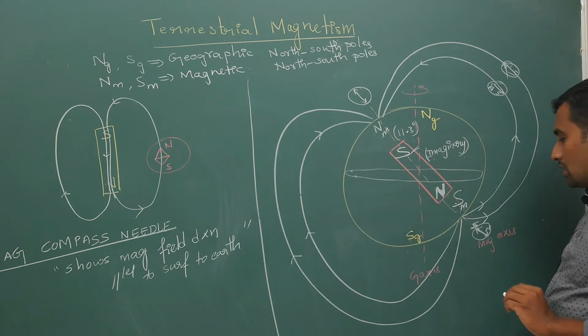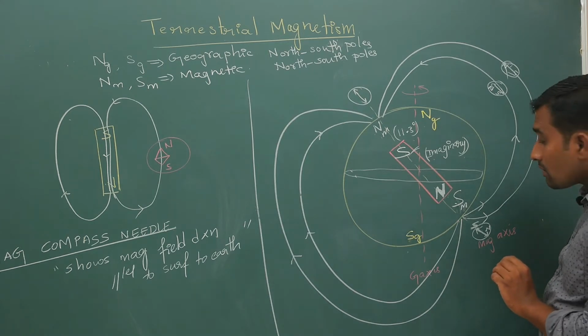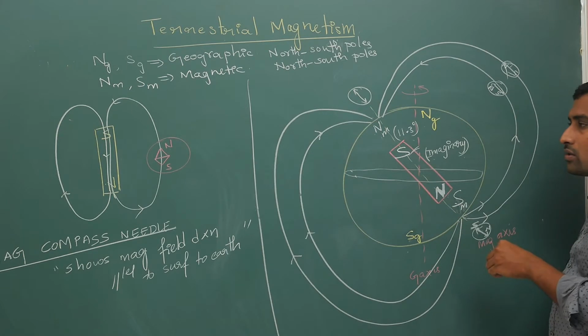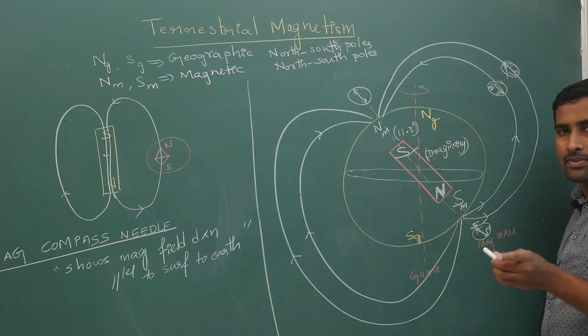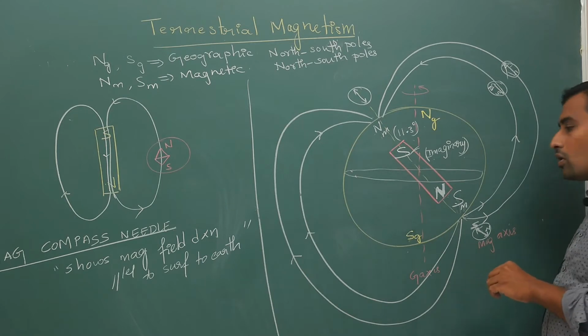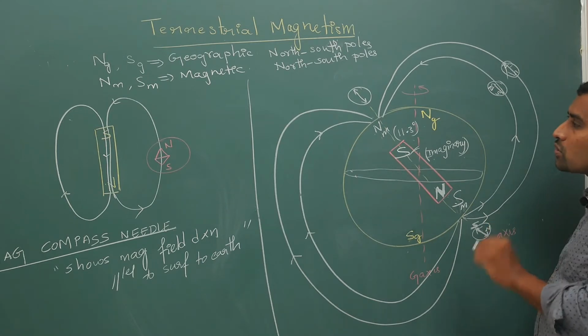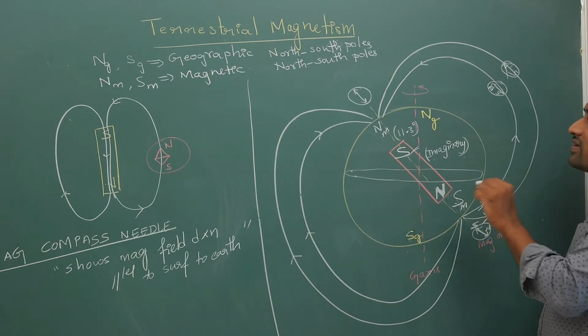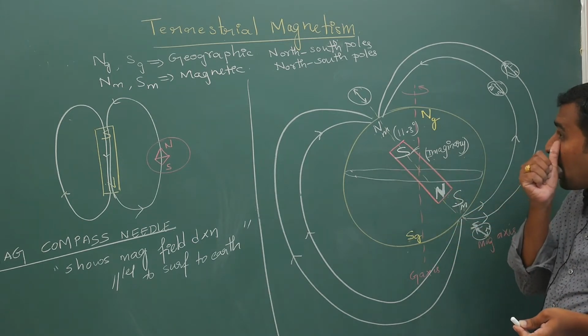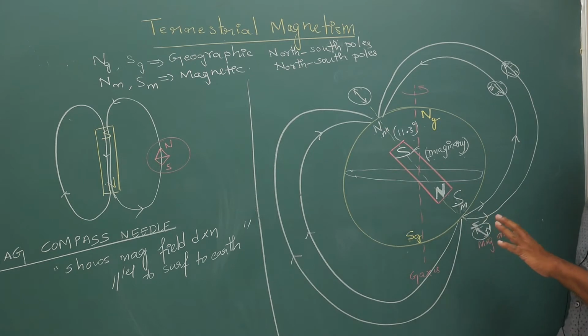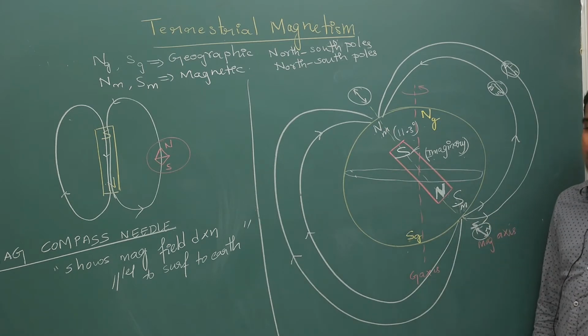Now, the vertical thing, don't get confused. A dip circle is an instrument which will measure dip. We will use the dip circle more. The magnetic compass needle will show only the magnetic field direction in the plane parallel to Earth. So keep these things in mind. I will go into it slowly.